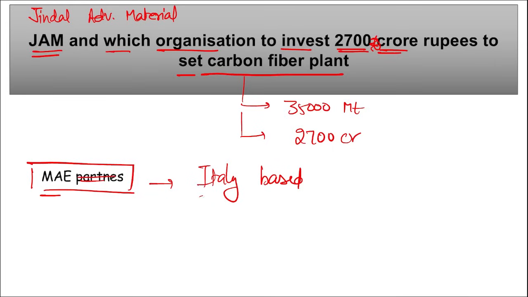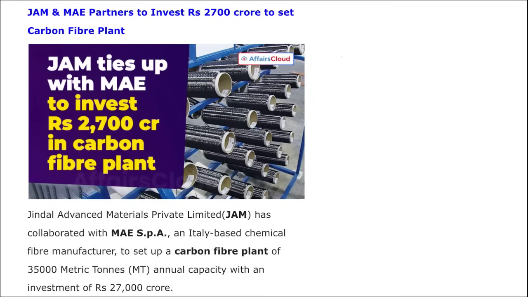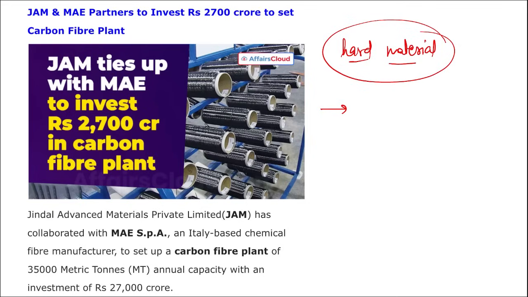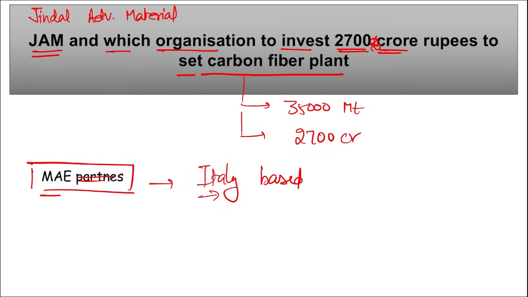MAE is a company of Italy with whom they have partnered for this carbon fiber plant of 35,000 metric tons of annual capacity with an investment of 2700 crore rupees, right? If we talk about carbon fiber, remember carbon fiber is a very hard material, right? And it is a very strong material. It has thermal and electric conductivity, remember that also. Moving on.